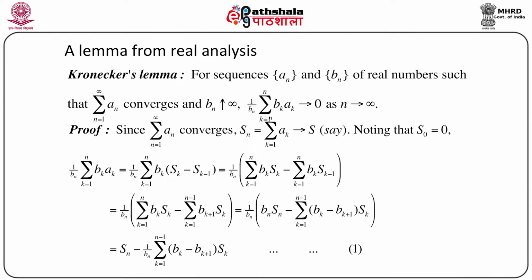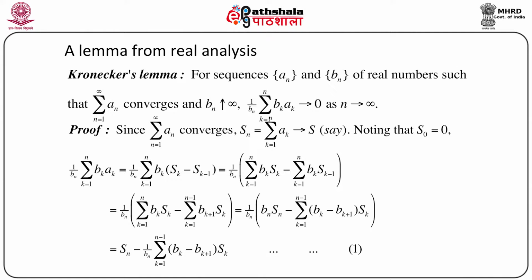So if we separate the nth term in the first sum, that is nothing but bn Sn, and keep k equals 1 to n minus 1, then we can take the terms together as minus summation k equals 1 to n minus 1 of bk minus bk plus 1 into Sk. Now this bn cancels in the first term. So all we are left with is Sn minus 1 by bn summation k equals 1 to n minus 1 of bk minus bk plus 1 into Sk. Let us call this equation 1.